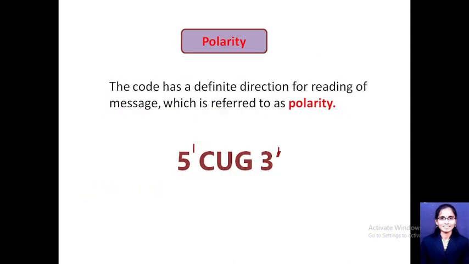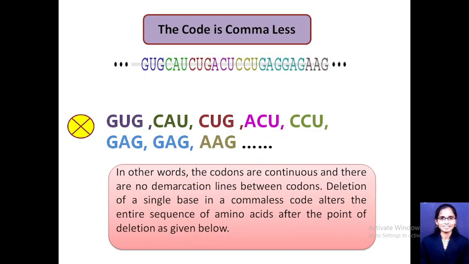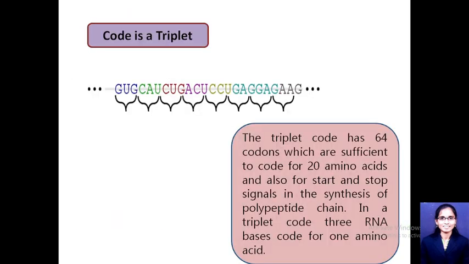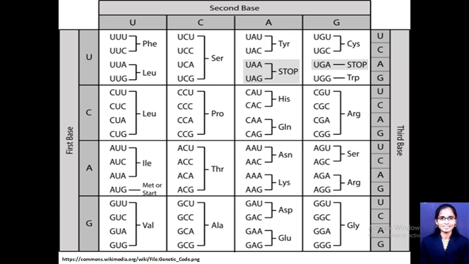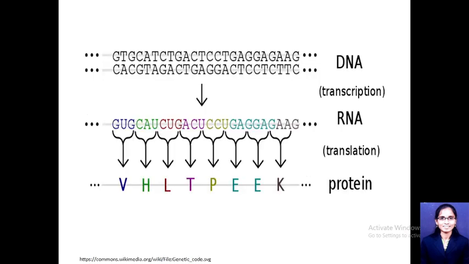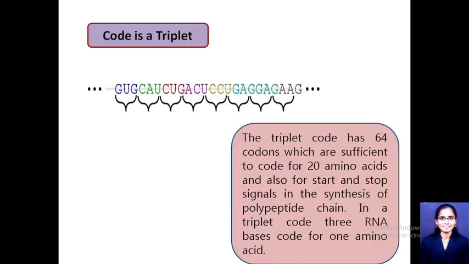So that's it for today. In summary, the genetic code is nothing but the triplet of nucleotides present on the mRNA that can be read during translation to convert that message into the form of amino acids. That message is read with the help of tRNA and the ribosomal assembly. We have discussed the characteristic features of the genetic code.